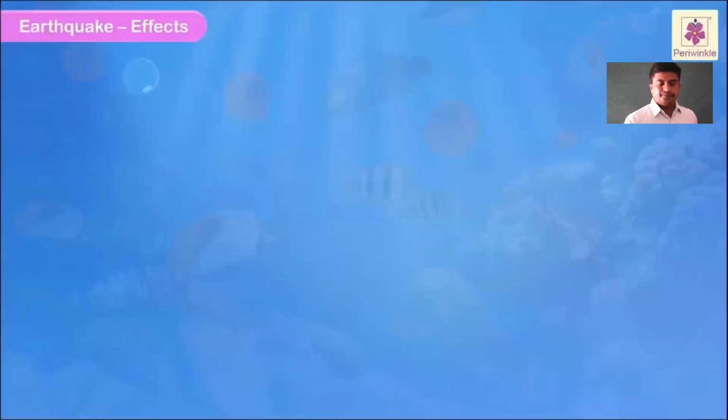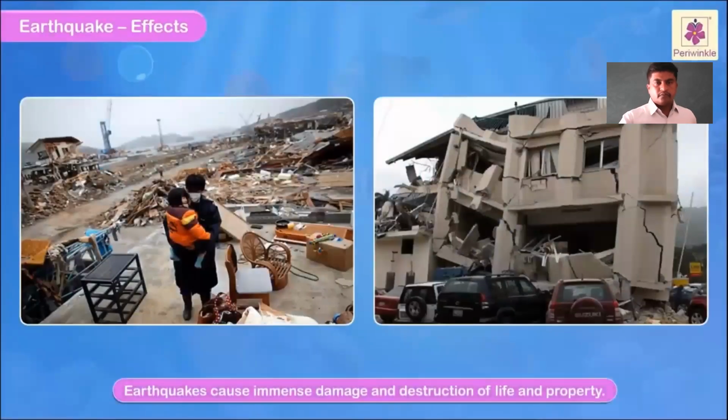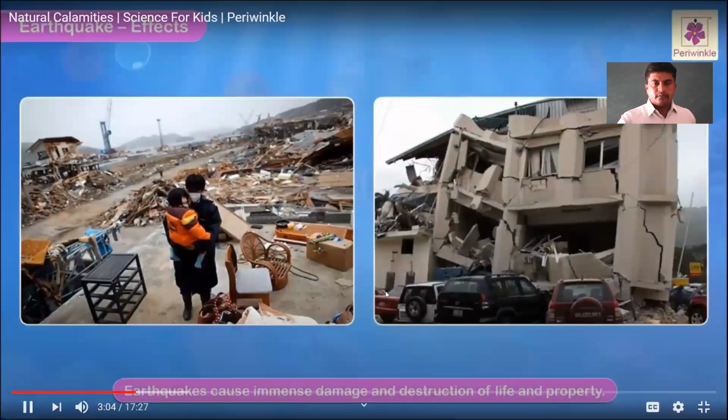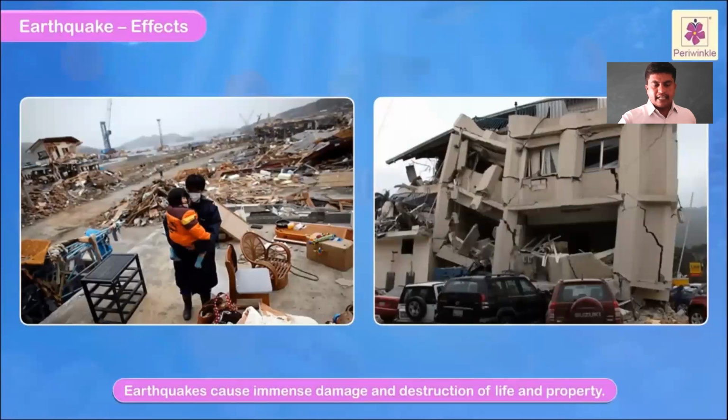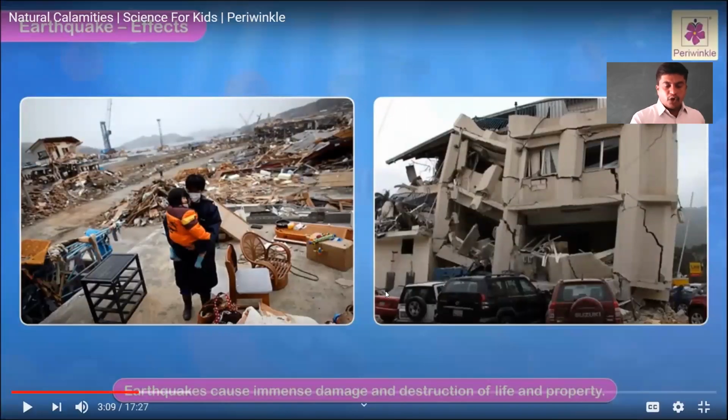Effects of earthquakes. Earthquakes cause immense damage and destruction of life and property. Now let us see. Before going to the effects of the earthquake, we should study the causes of the earthquake.